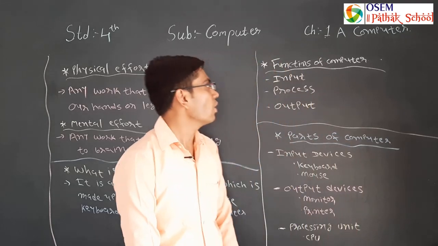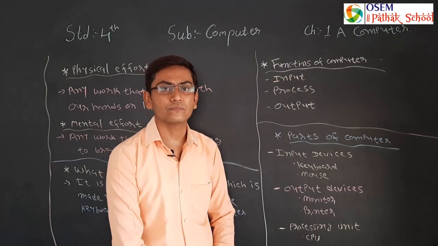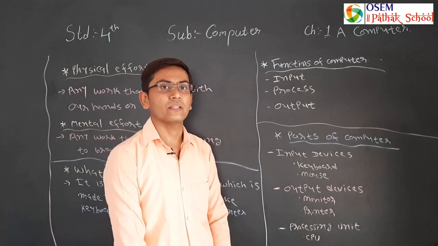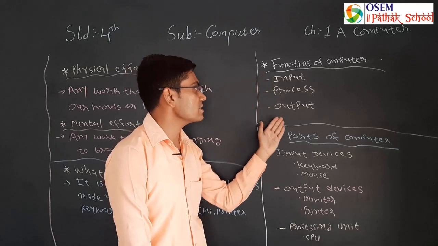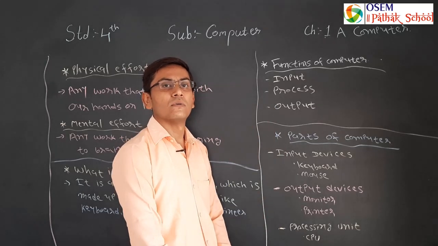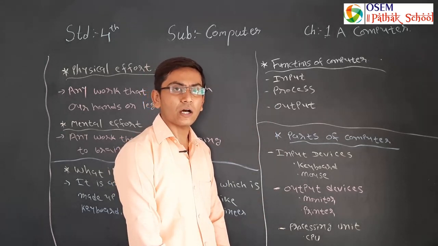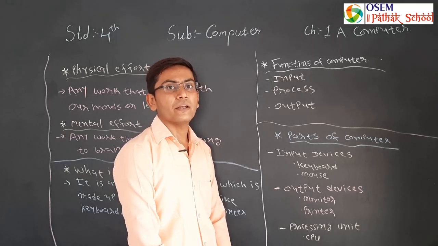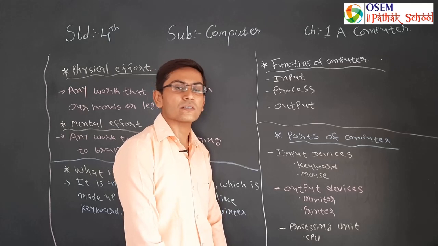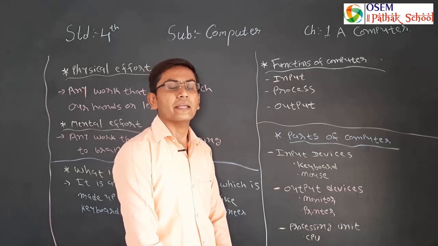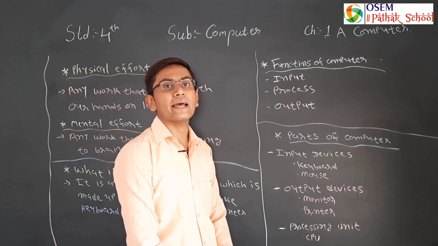Now we will learn the functions of a computer. There are three main functions of a computer, that is input, process and output. What is input? Data entered into a computer is called input. Data could be numbers, letters or pictures. In short, data entered in a computer, it can be anything, is known as input.